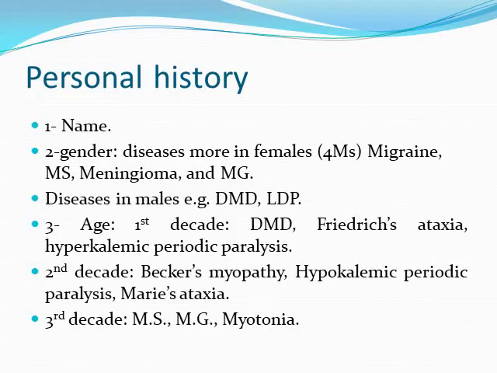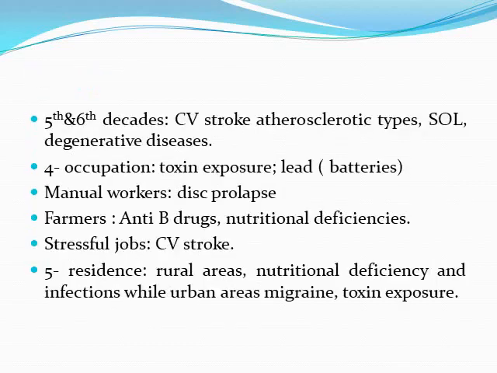Age: the first decade, with common presentation of Duchenne muscular dystrophy, Friedreich's ataxia, hyperkalemic periodic paralysis, while in the second decade, Becker muscular dystrophy, hypokalemic periodic paralysis, and Marie's ataxia. In the third decade, inflammatory and autoimmune disorders like multiple sclerosis, myasthenia gravis, or some muscle disorders like myotonia. While in the fifth and sixth decades, cerebrovascular stroke, atherosclerotic types, space-occupying lesions, and degenerative disorders are common.